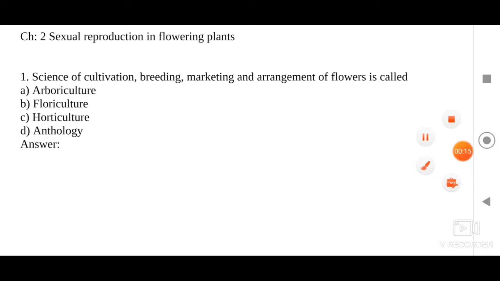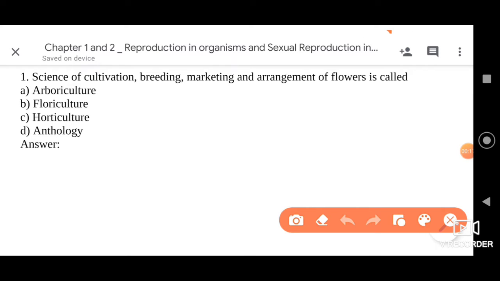Dear students, we have the first question here as follows. The science of cultivation, breeding, marketing and arrangement of flowers is called. Four options have been given. Let us understand each one of these.